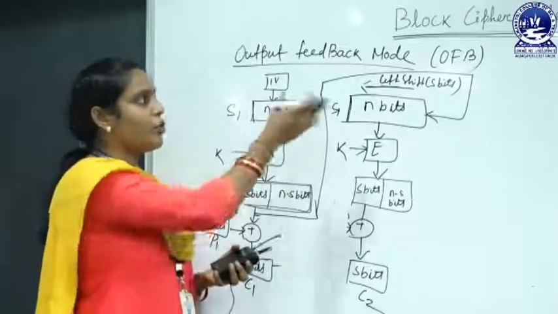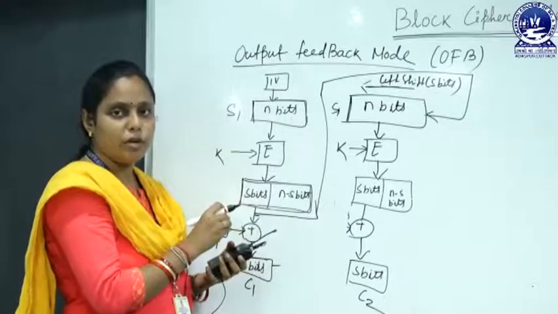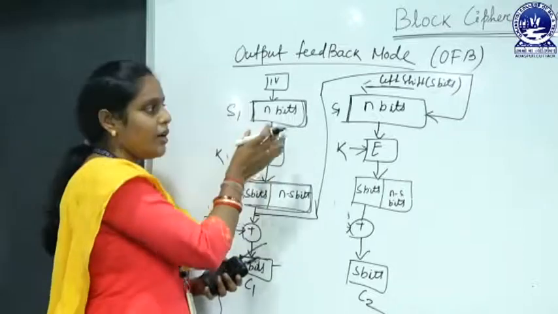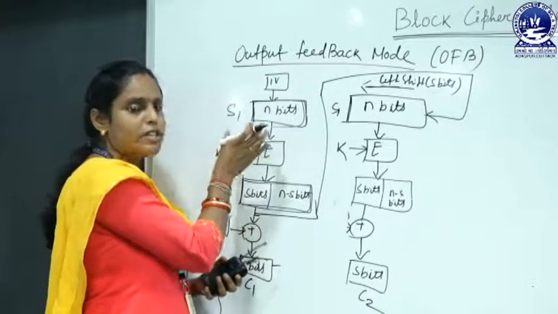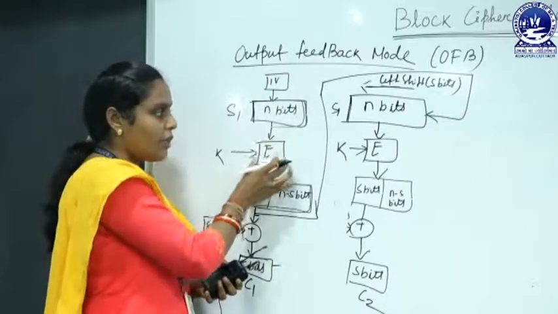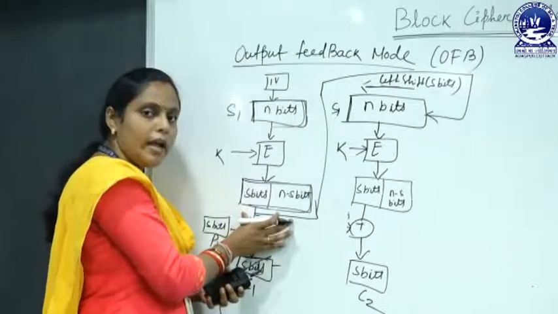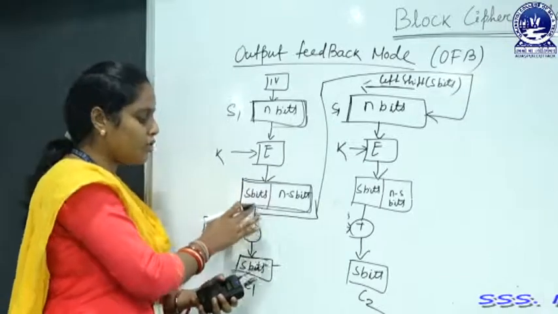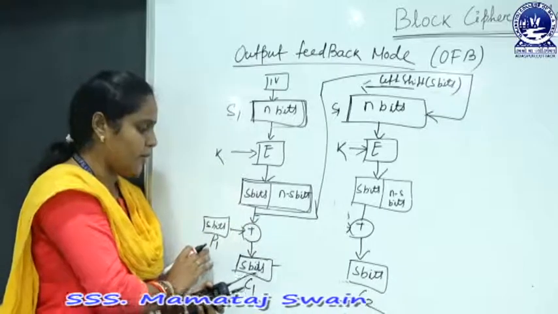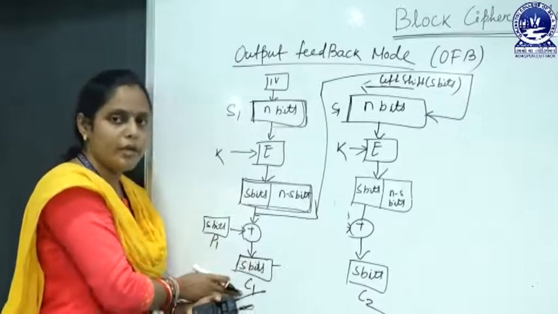Next one is output feedback mode. This mode is very similar to our previous mode, but here when we take the shift register, it first contains the initialization vector which is n bits. After that we apply the encryption algorithm and find out the n bits. From that n bits we choose the s bits because our plain text block size is s bits. Then we perform the exclusive OR operation and we get our ciphertext block.